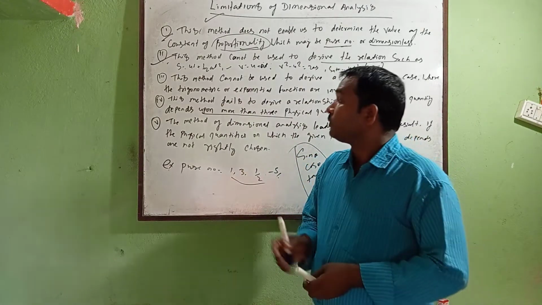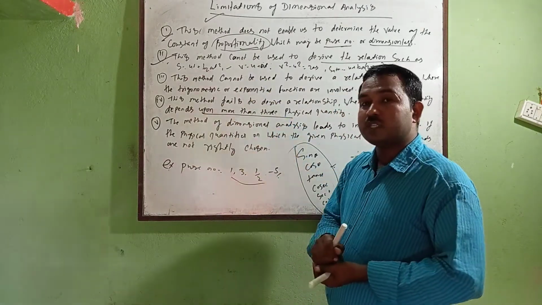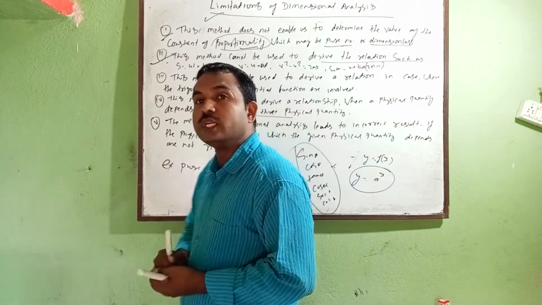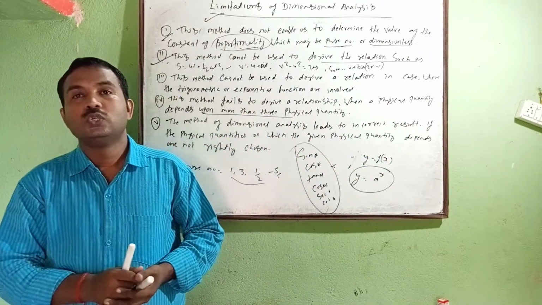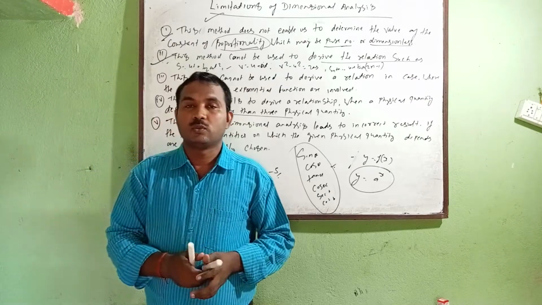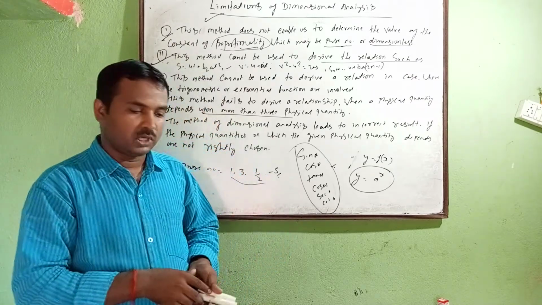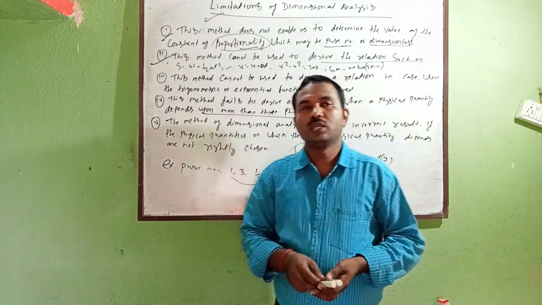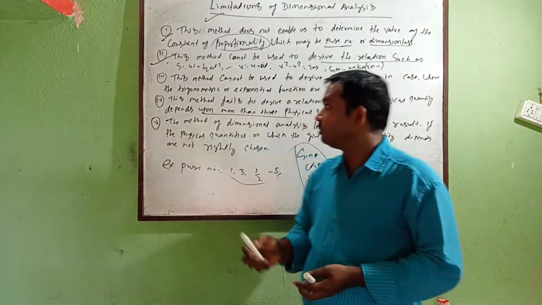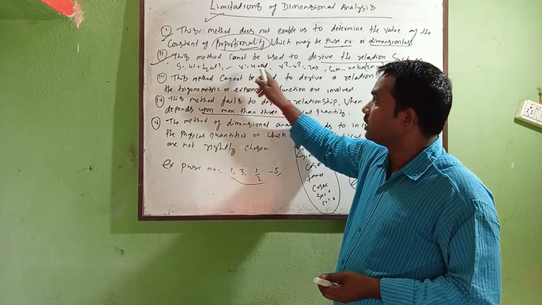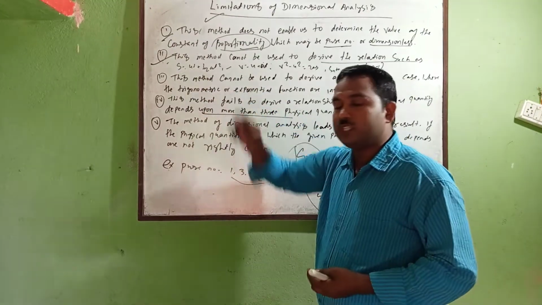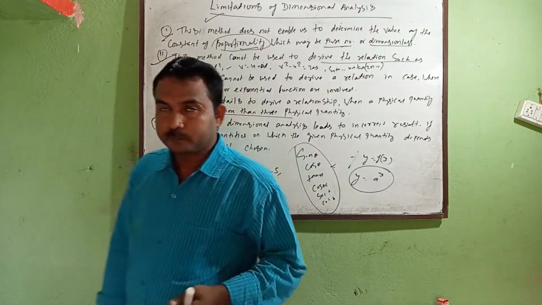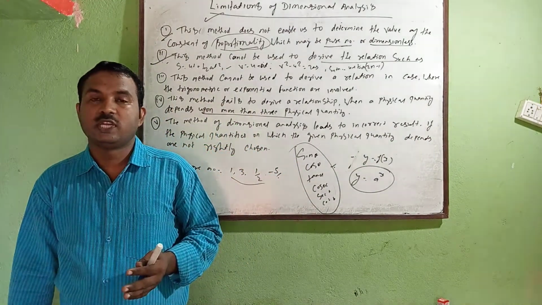Okay, so here are some limitations that you should know, where we cannot use it and where it can fail. Yes, but we can use it to check an equation. Check the equation means what? Suppose we have physical quantities and an equation, and we can prove it by taking LHS and RHS, by using the dimensional method.